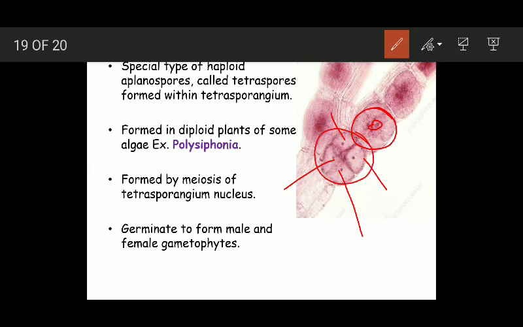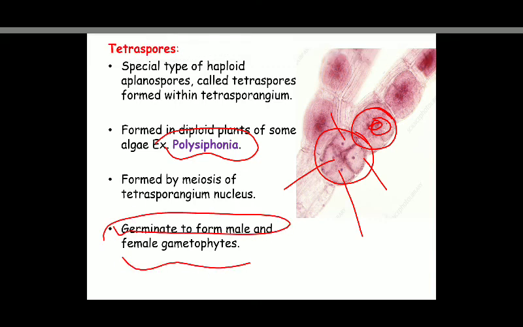These are found in some diploid plants like Polysiphonia. The Tetraspores are formed by meiosis of the Tetrasporangium nucleus. That means the nucleus of the Tetrasporangium undergoes meiosis and results in the formation of haploid spores. And these haploid Tetraspores germinate to form the male and female gametophytes.